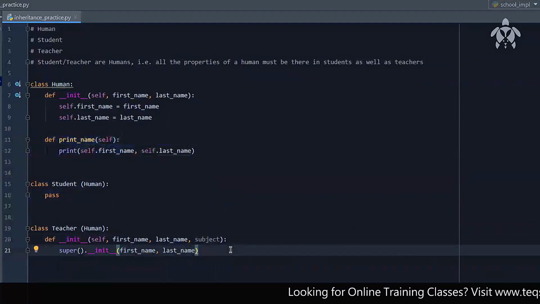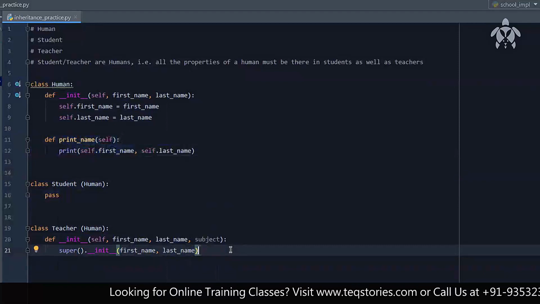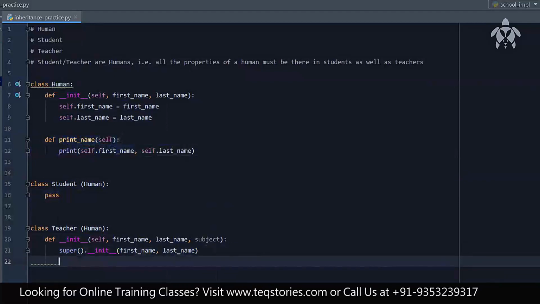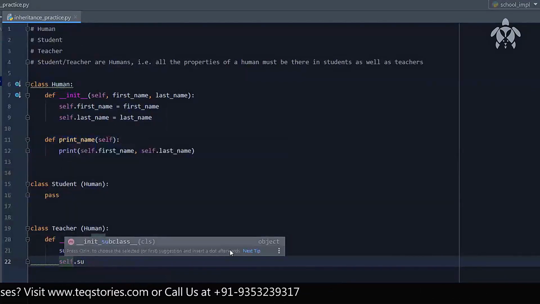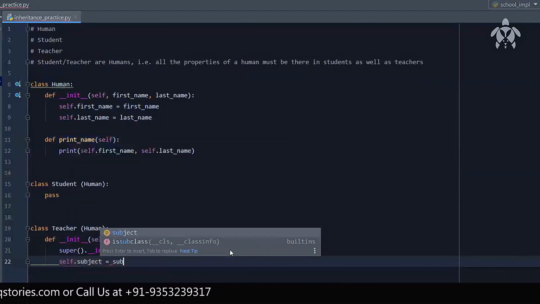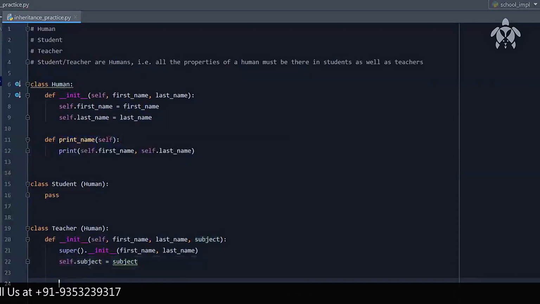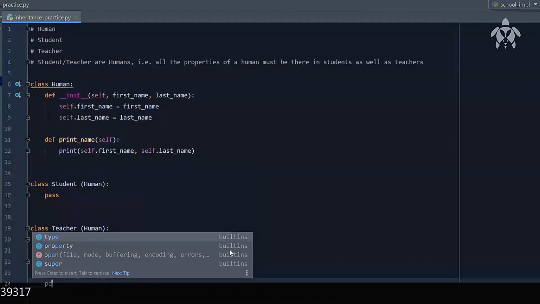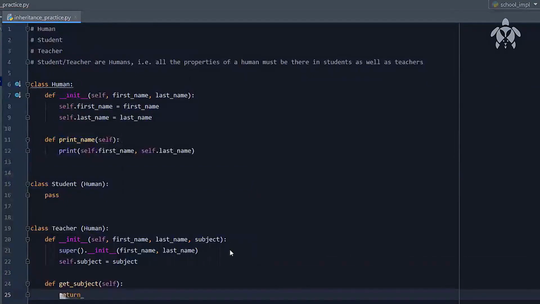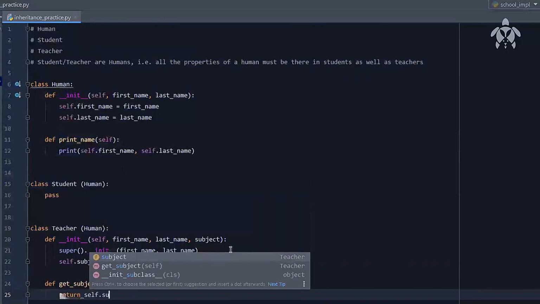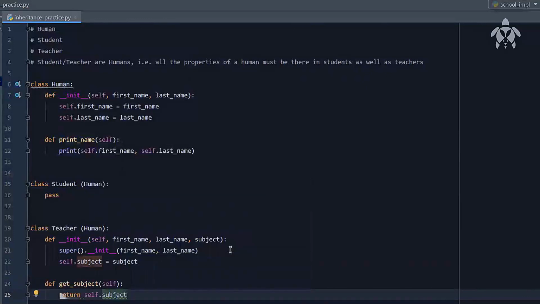So what is happening is I am basically initiating the first name and the last name variables in our human class over there. After that, I also want to add self dot subject equals subject, right? So I can add another method over there, def get subject, and that shall be returning self dot subject. That gives us back the subject over there. Now let us see how we can implement this particular thing.